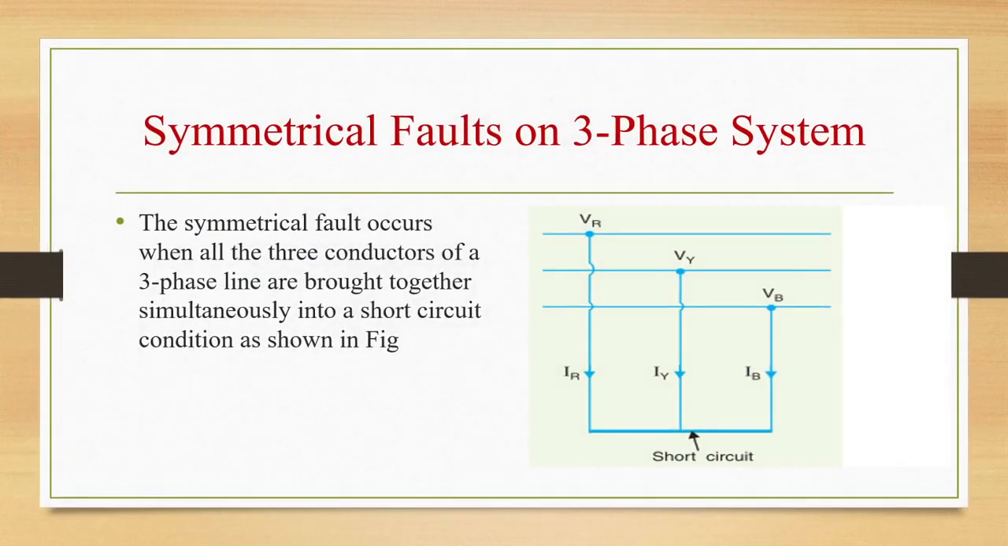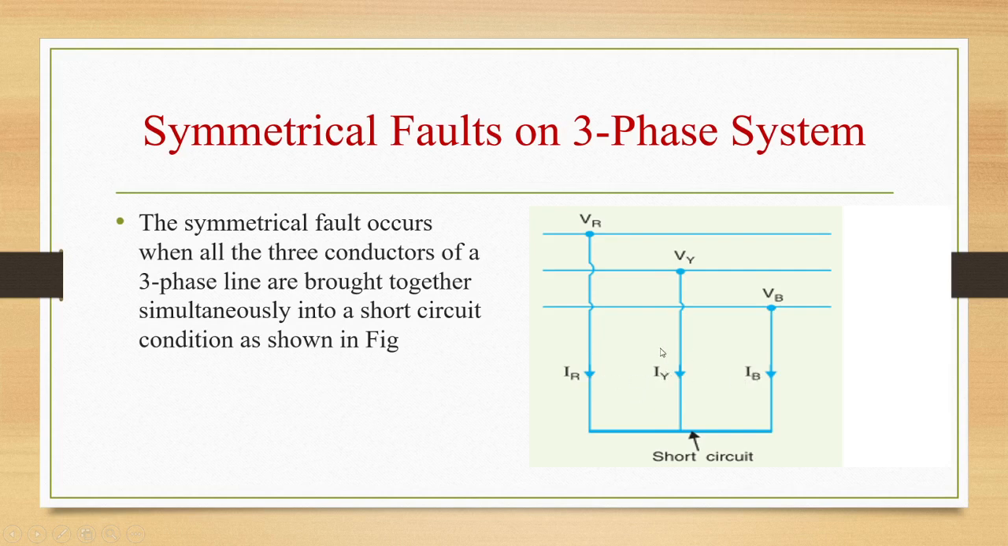A symmetrical fault occurs when all the three conductors of a three-phase line are brought together simultaneously into a short circuit condition, as shown in the figure. What we are saying here is that when we see the figure, all the three phases are shorted. These are the currents IR, IY and IB, and the voltages VR, VY and VB: the voltage and current in the R phase, the Y phase and the B phase.